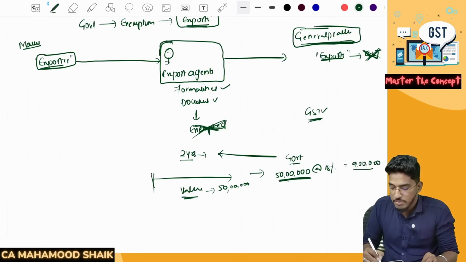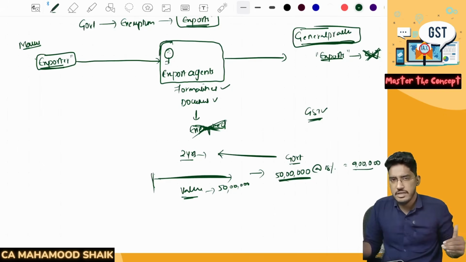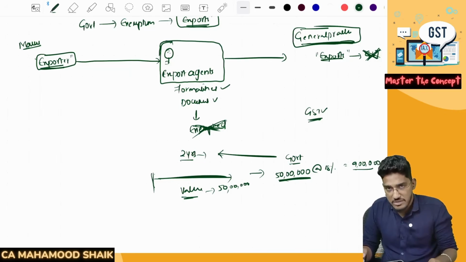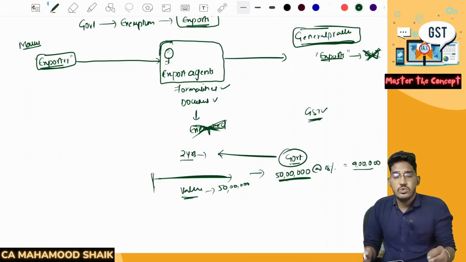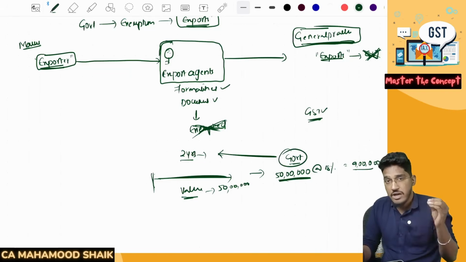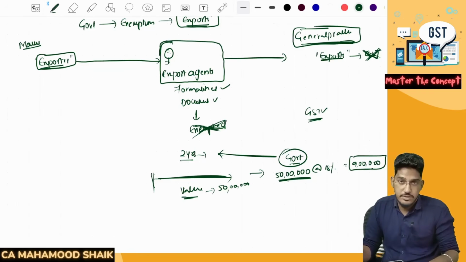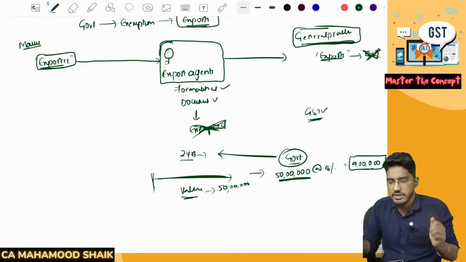So don't you think it is a trouble for them or not? Because it is not purely their mistake. It is a general practice in the industry. Everybody is feeling this will also fall under exports, and no one is paying GST. But now the GST proper officers have started going to their premises and asking, boss, whatever you are doing is wrong. For the last 2 years, you have treated it as exports and you are not paying any GST. But now the exemption is not applicable for you. You have done the wrong interpretation. Now whatever balance GST is there, you pay the complete amount of GST. This started creating so many hardships for the people in different industries.